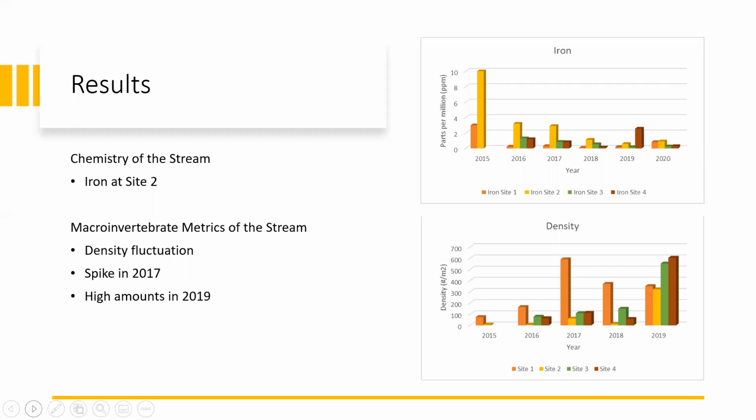Site 2 went from having high amounts of iron and barely any macroinvertebrates to having small amounts of iron and large amounts of macroinvertebrates. So how did this happen? The treatment systems that are put in place, the analysis of data from years past, and the ability to alter the system so that the stream recovery is successful.